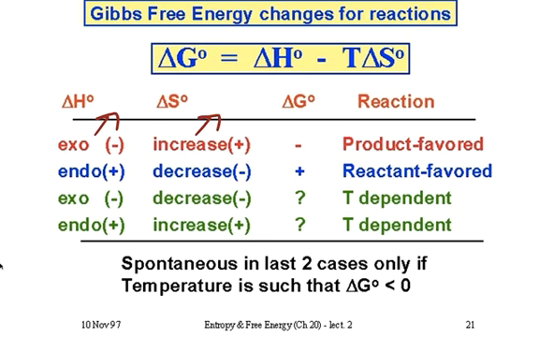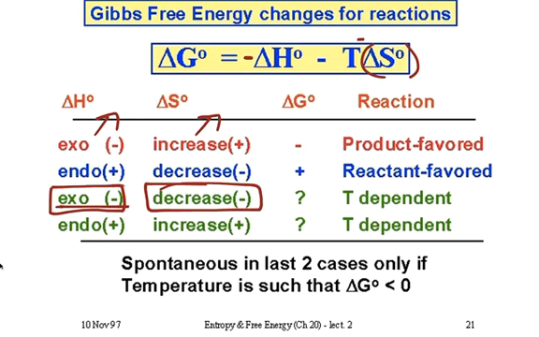Where it gets kind of interesting and confusing is if we don't have those scenarios. Say we have this: we have a negative value in each term. We have an exothermic reaction, but at the same time, we have a decrease in entropy. So we have a negative value here, and we have a negative term over here. So now what that is telling us is that we have a temperature-dependent condition. What that means is an exothermic reaction will be favored if our temperature is really low.